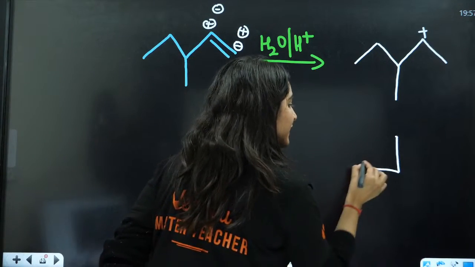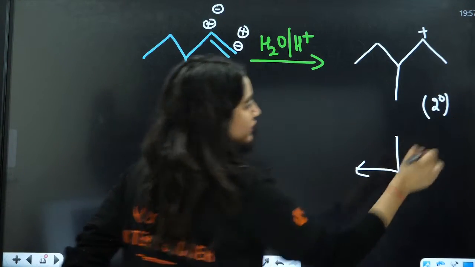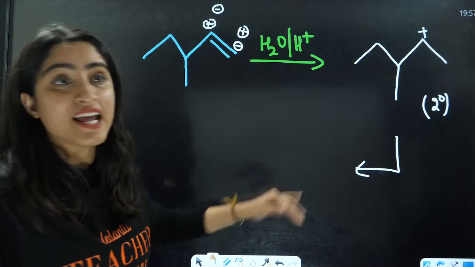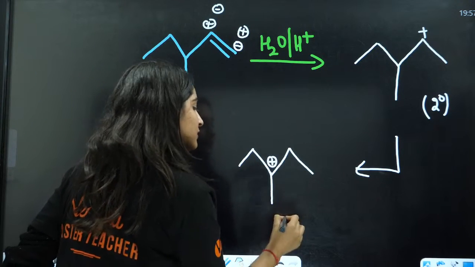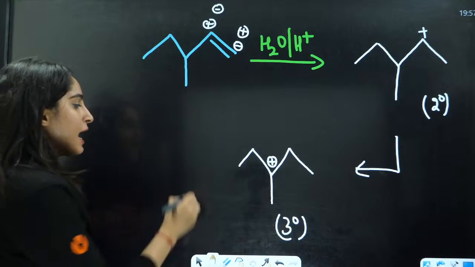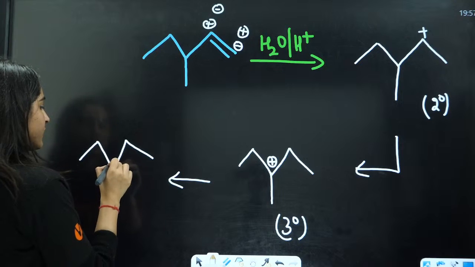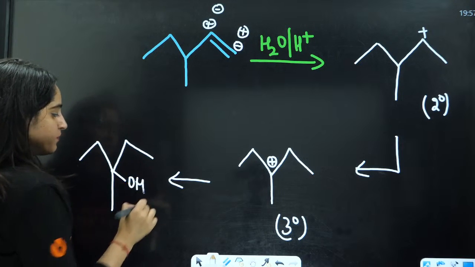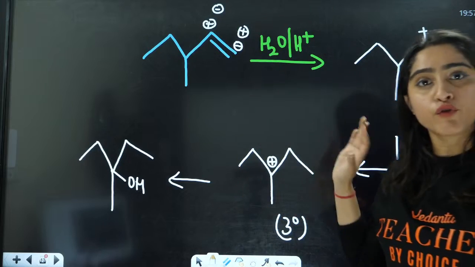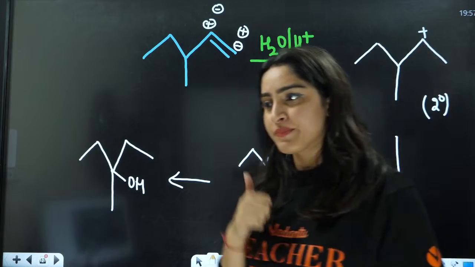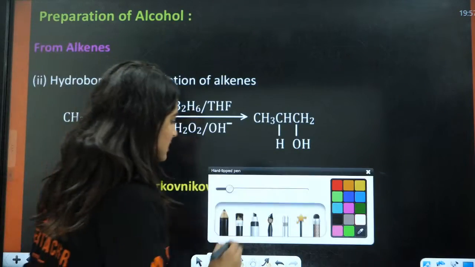Now as you can clearly see, this is a 2-degree carbocation, okay? When I rearrange this carbocation, it will be more stable as a 3-degree carbocation, right? And now the final alcoholic product will be this one. Okay, everybody, that is how you are going to solve these kinds of questions, right?